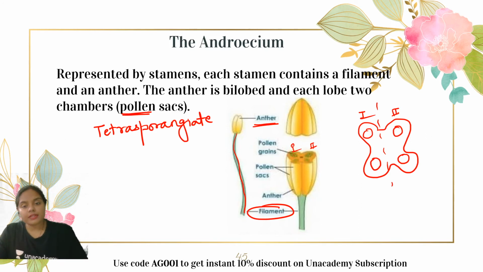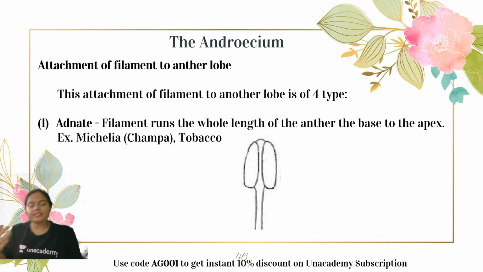Now, let us go through the different types of stamen on the basis of the attachment of filament to the anther. On the basis of attachment of filament to the anther lobe, the stamen are of four different types. The first one is the adnate type of stamen, where you can see the filament is covering the entire length of the anther.